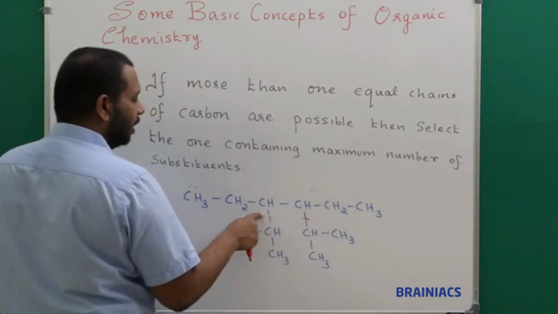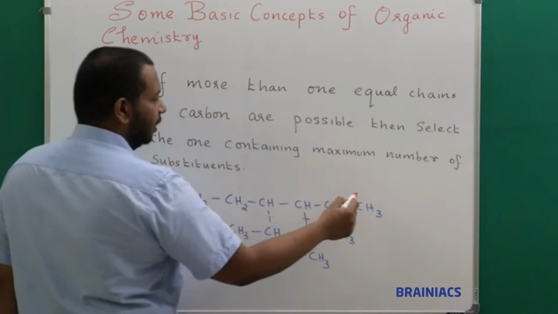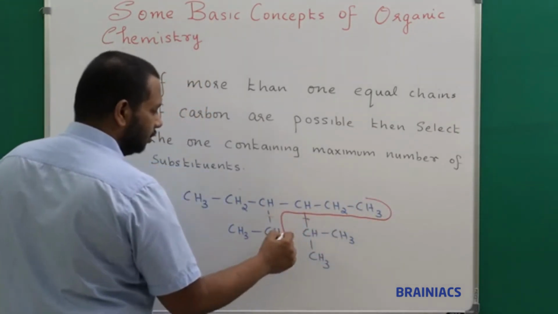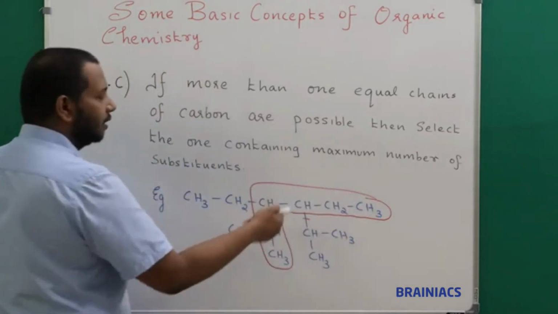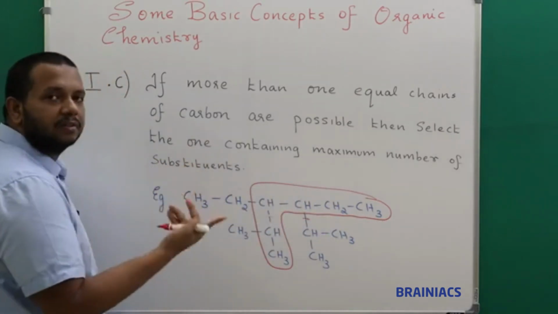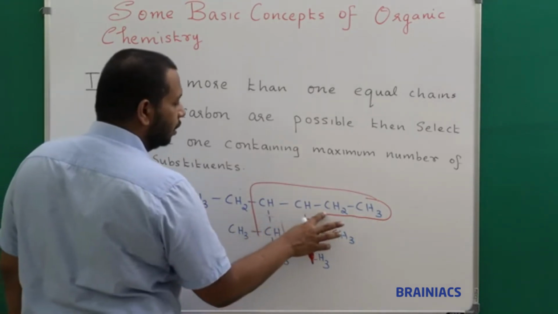Now we will try to see another path, so that it becomes clear for you. Suppose I am taking this as my parent path, 1, 2, 3, this one. Now you can select like this also, right? 1, 2, 3, 4, 5, 6. Again 6 is my length. So I understood this is also possible.